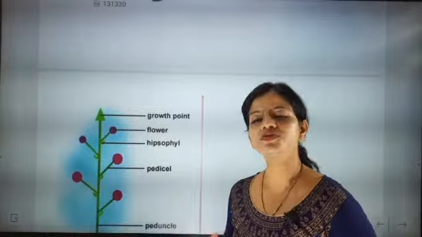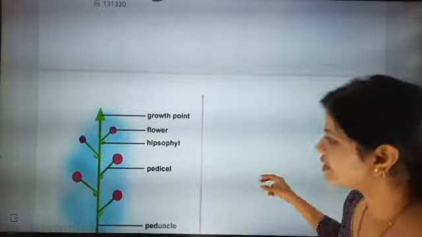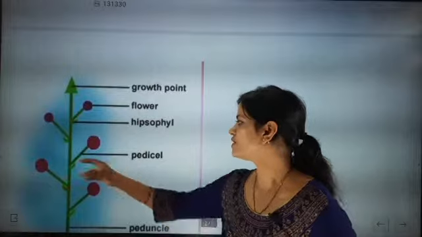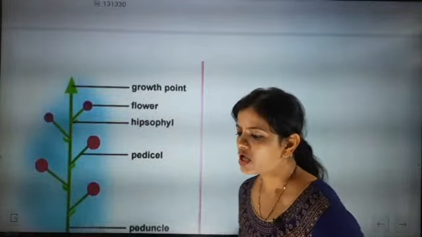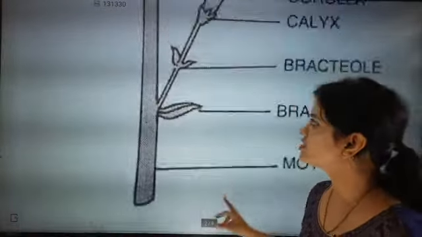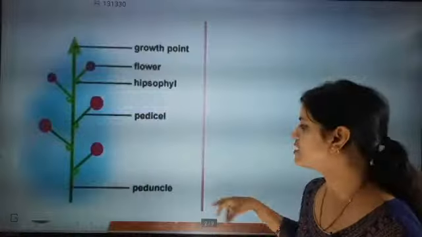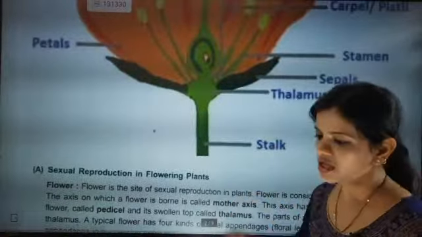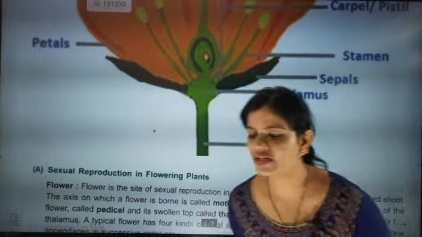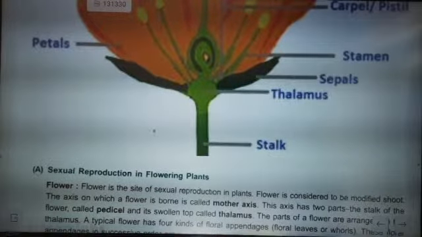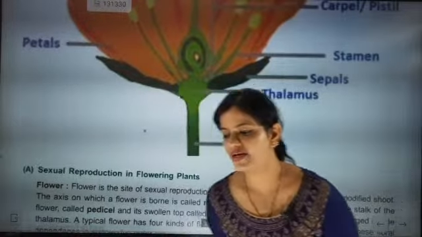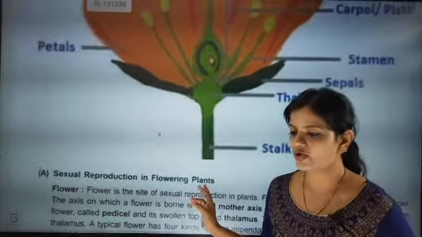Meristematic tissues are living tissues. So pedicel, I think everybody understood. Mother axis everybody understood. Where is the mother axis? Where is the pedicel? And where is the thalamus? Three things understood, beta. So the three important locations of the flowering plant are the mother axis, pedicel and thalamus. I hope you have understood.